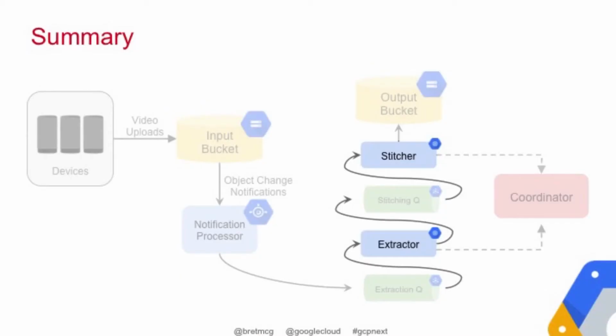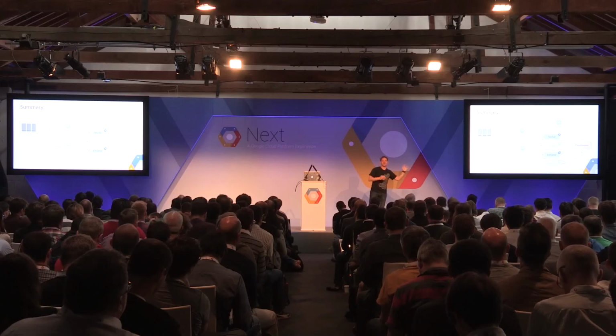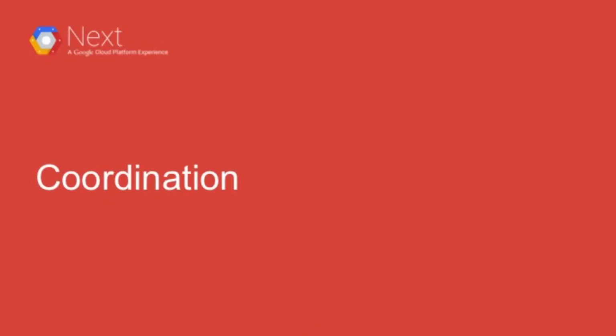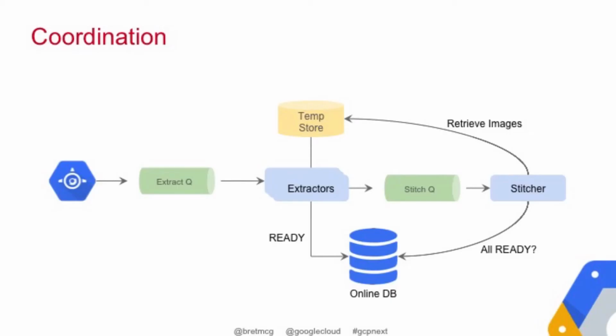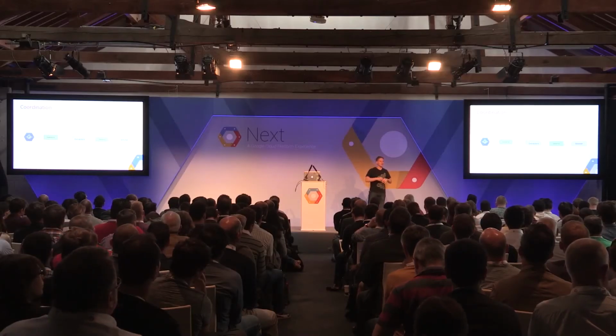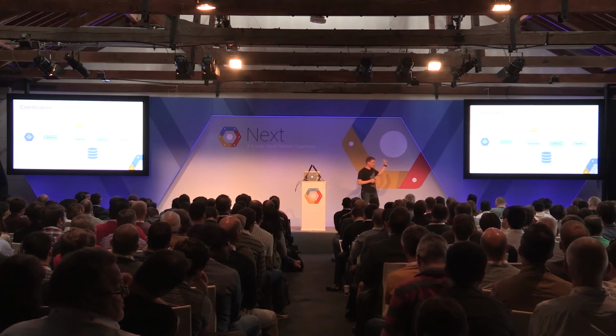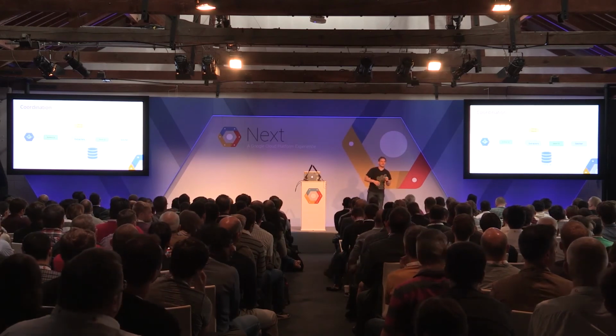So now, for our extractor and our stitcher, we have our images and our instances running. Even though I said we want to decouple as much as possible everywhere, we still need a little bit of coordination. So here is the coordination part. What do we need? On the one hand, we have people signing up to freeze one of their hero moments. We have the sign-up part, we get everything ready, the videos are uploaded, and the extractors get to work.